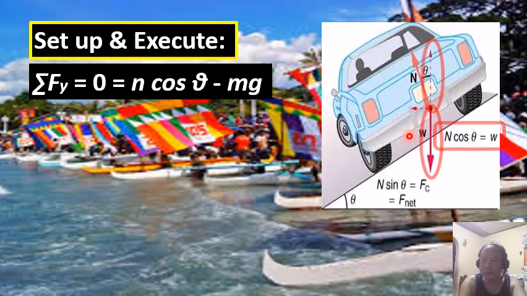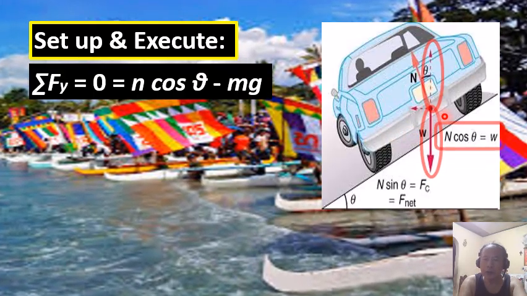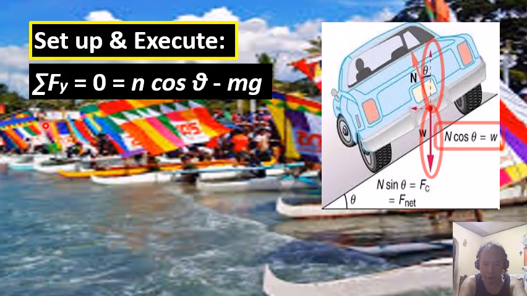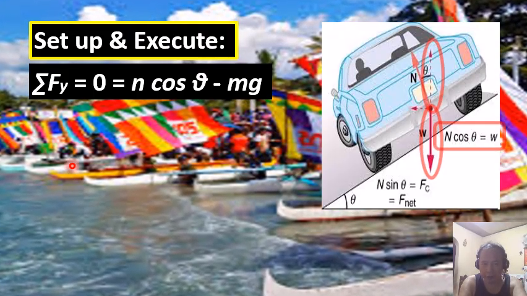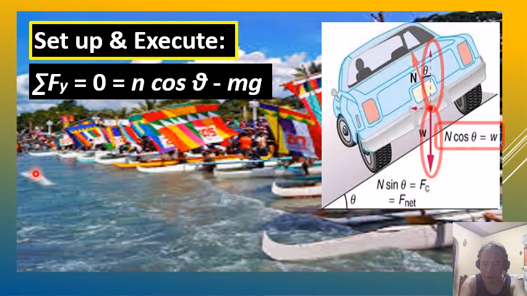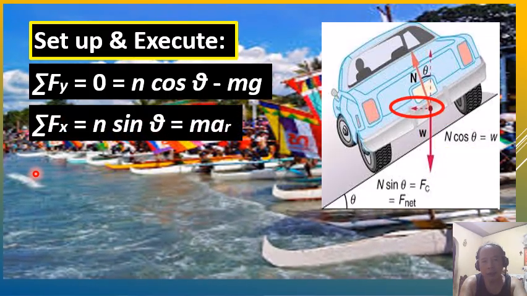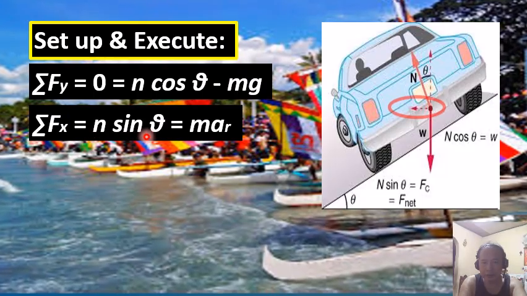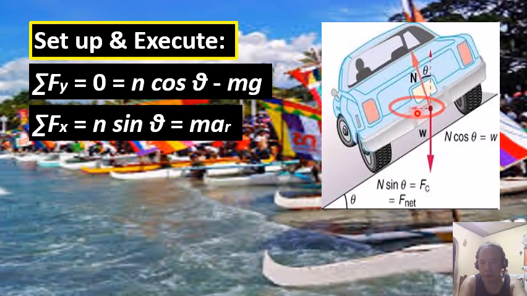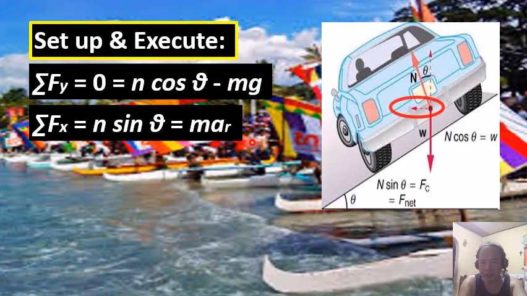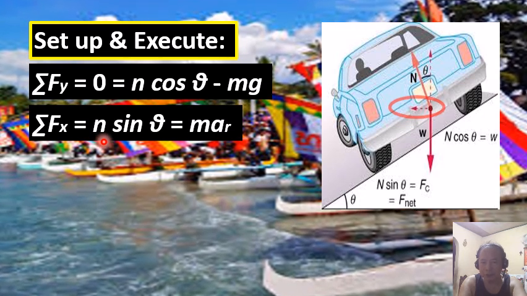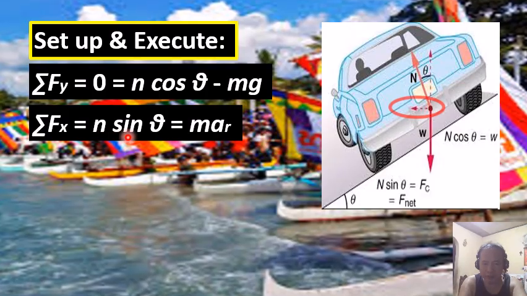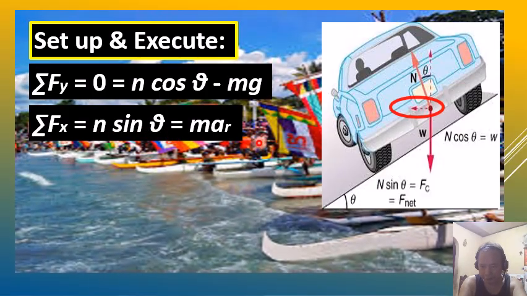On the other hand, the only force acting along the horizontal, which we consider the net force along the horizontal, represented here by summation of Fx, is expressed as the normal force multiplied by sine of the bank angle theta, or N sine theta.